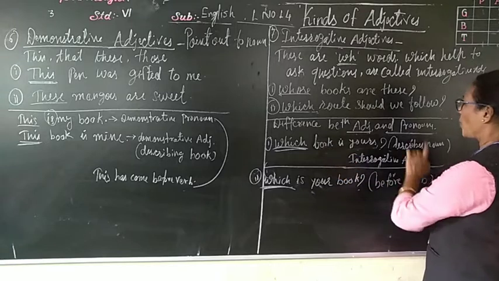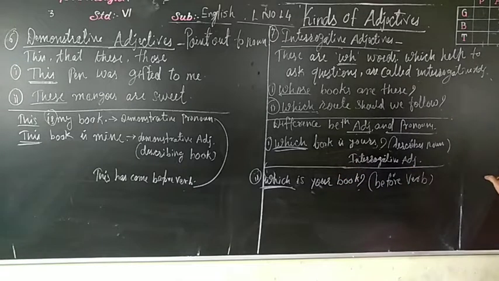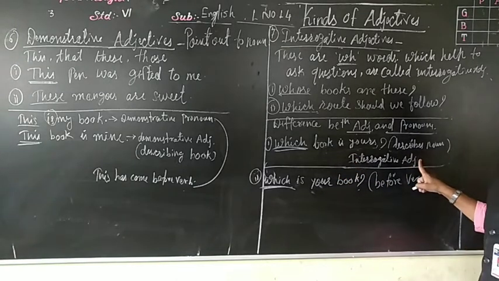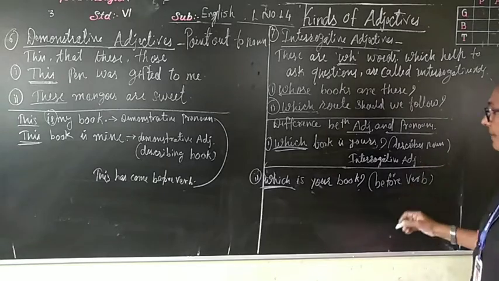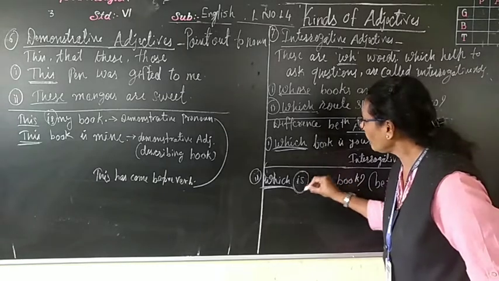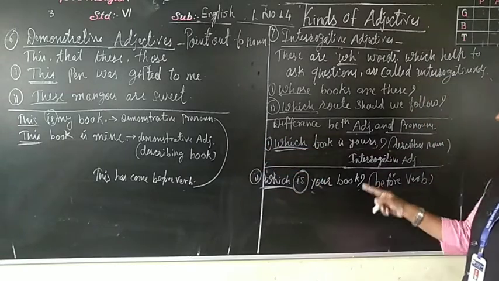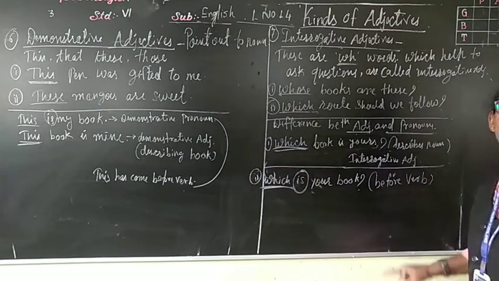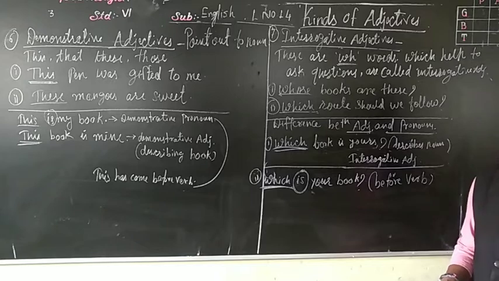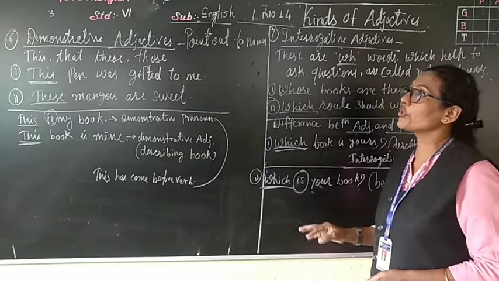Describes a noun, so interrogative adjective. And when it comes before the verb, that is called an interrogative pronoun. I hope, dear children, you have understood this.